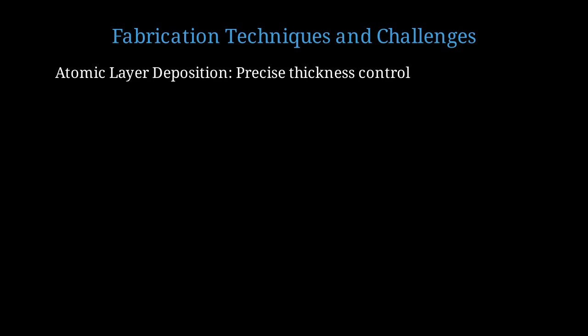How do we actually fabricate these complex nanostructures? Several techniques are employed, each with advantages and limitations. Atomic layer deposition provides excellent thickness control down to the nanometer scale. It can deposit conformal coatings even on complex 3D geometries. Sputtering is used for metal layers, offering good uniformity and reasonable speed. The challenge is achieving very thin, continuous films without pinholes.